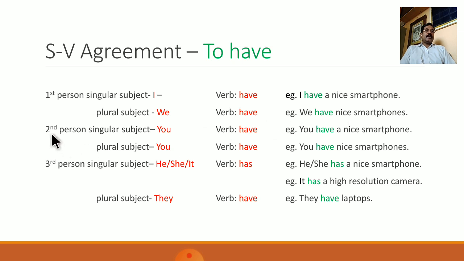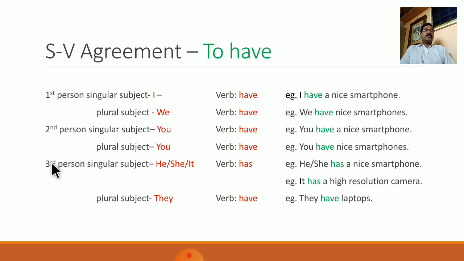When the subject is second person singular as well as second person plural, the subject that is used is you and the form of verb is have. For example, you have a nice smartphone as singular, and as plural you have nice smartphones.